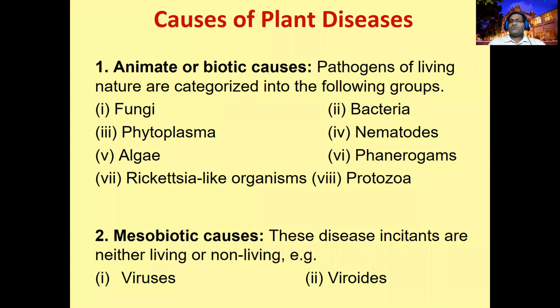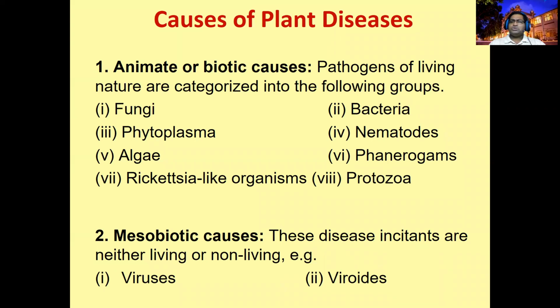But in case of plant diseases, we will focus mainly on fungi, bacteria, phytoplasma and nematodes. The importance of algae, viroids, rickettsia and protozoa in plant pathology is very, very negligible, right?